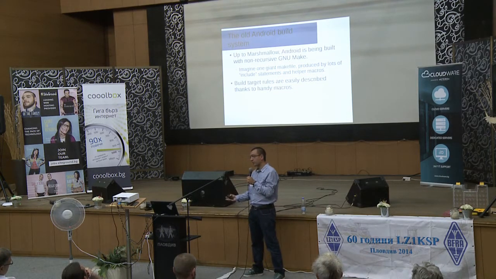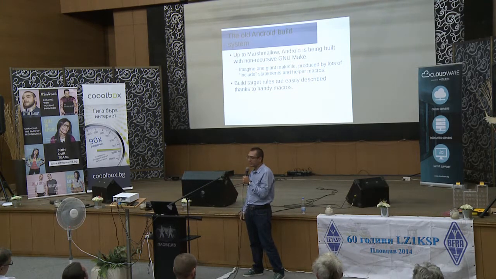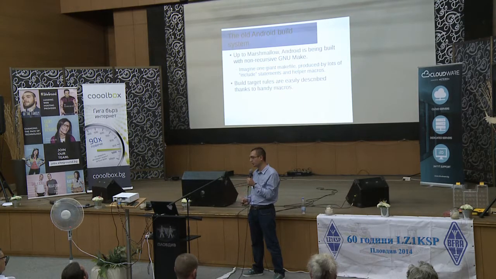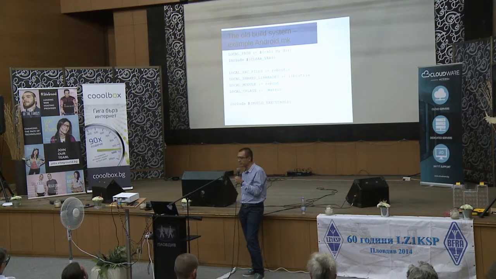But that should not scare you actually, because the makefile fragments for typical projects are very easy. Very easy because Google has written very helpful GNU make macros for defining the build rules. So here is one example.